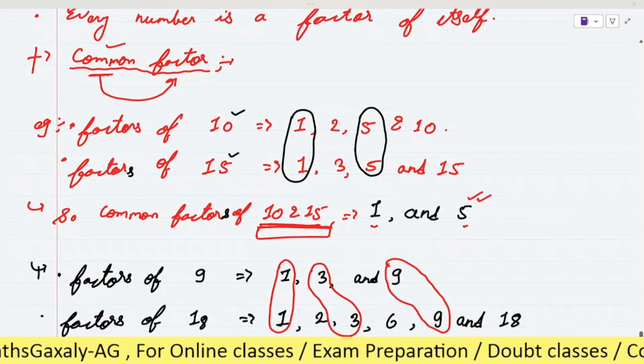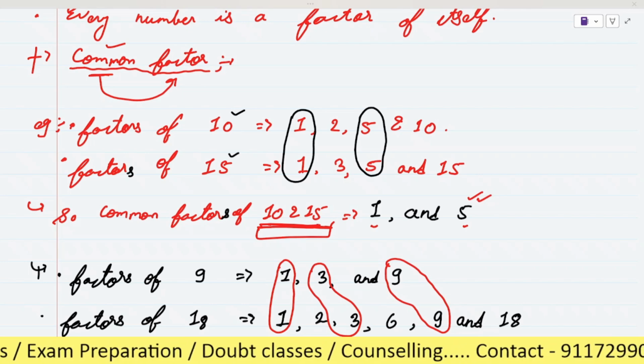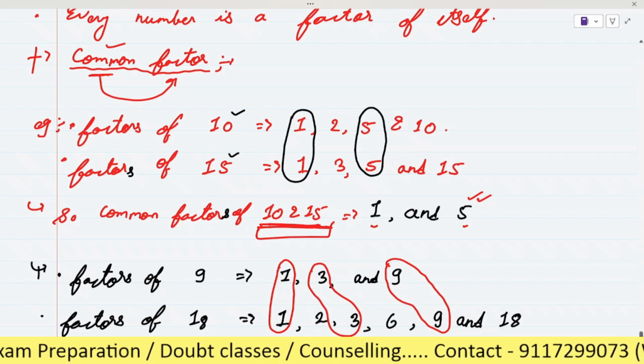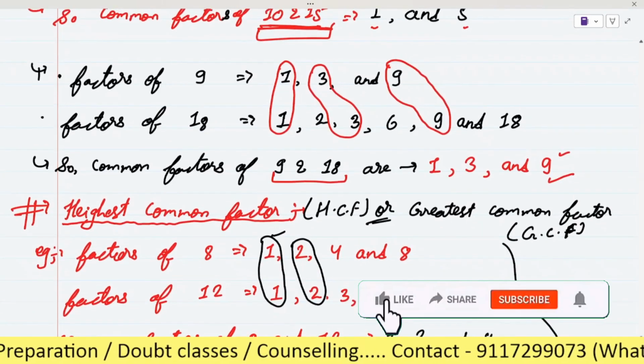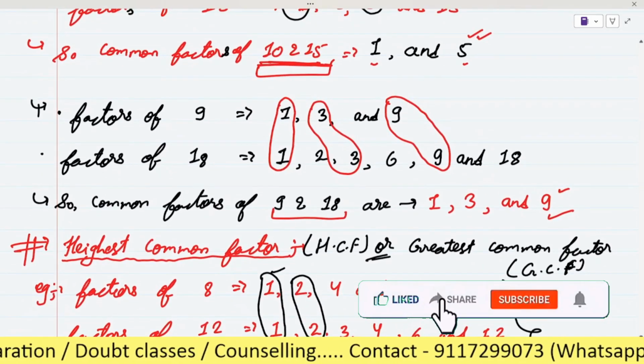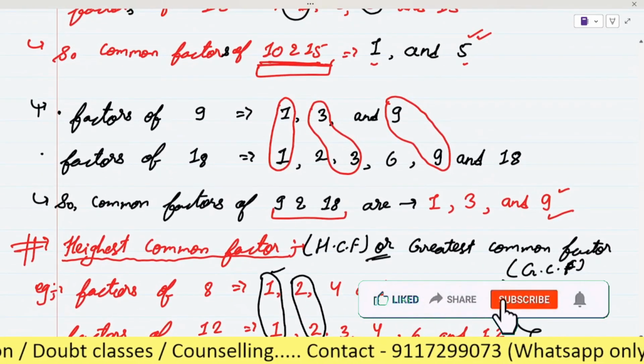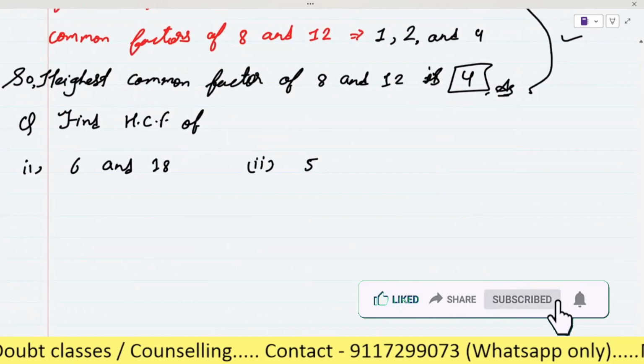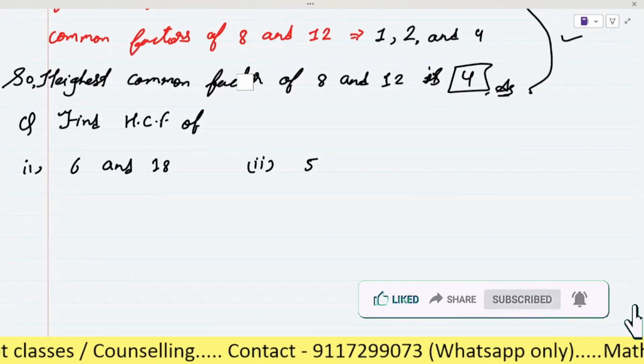And one more point: this highest common factor is also known as greatest common divisor. I am writing here.